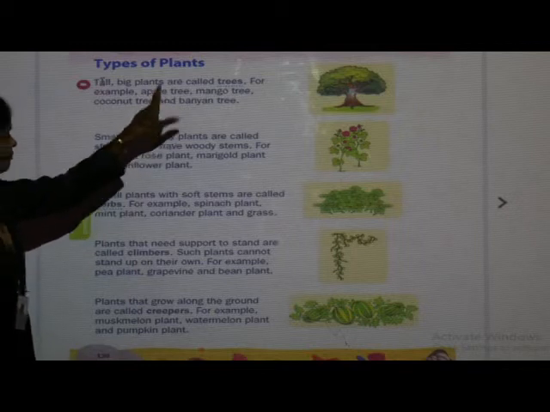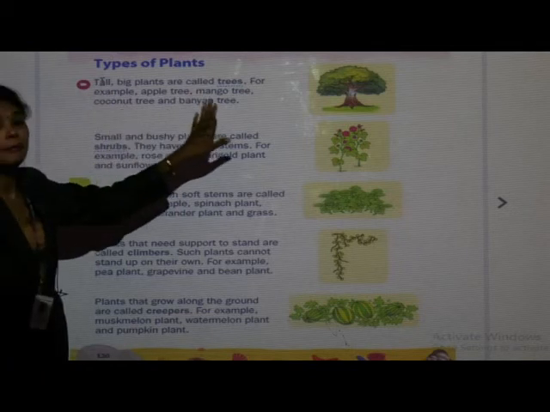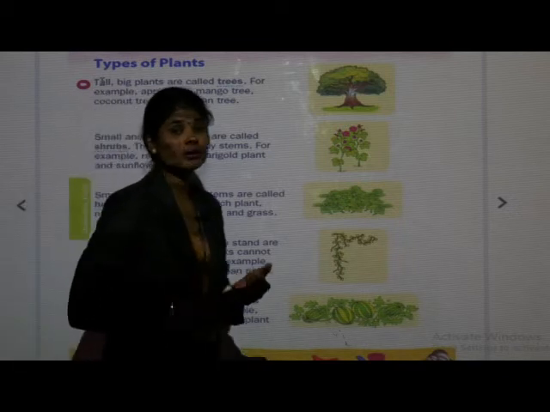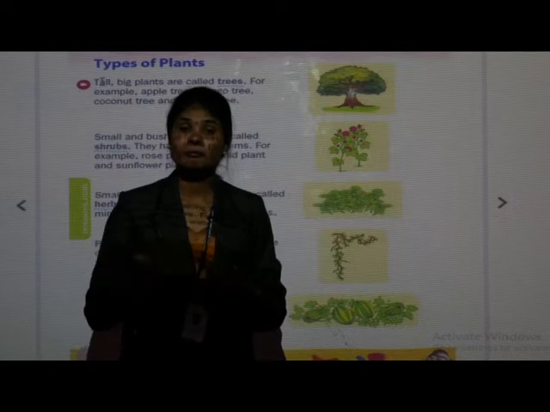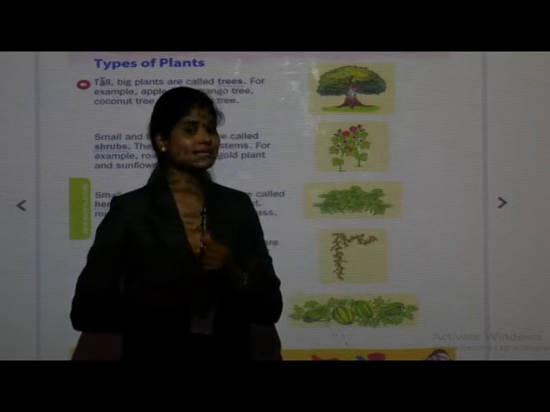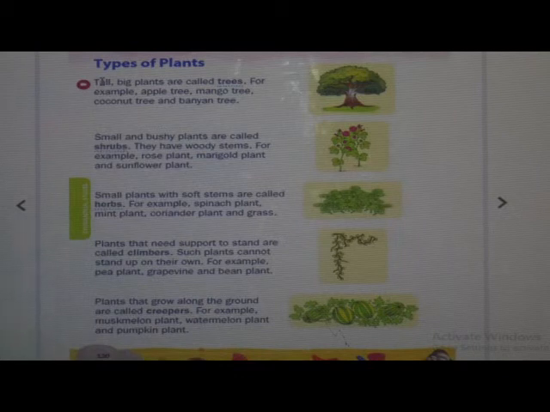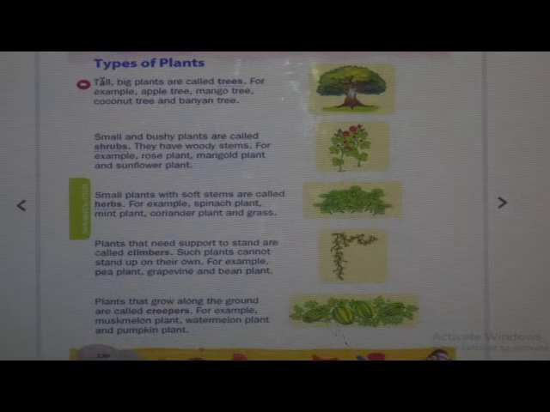Apple tree, mango tree, coconut tree, banyan tree. Beside this, oak tree, teak tree, neem, babul. These are the examples of trees.